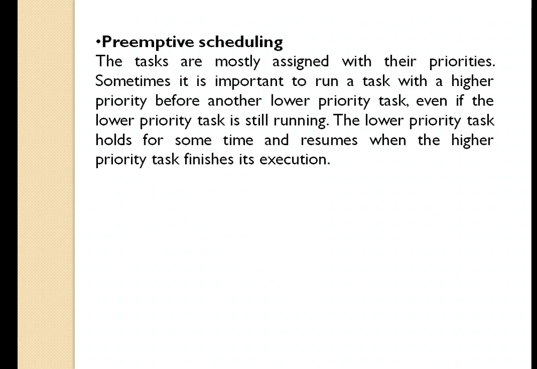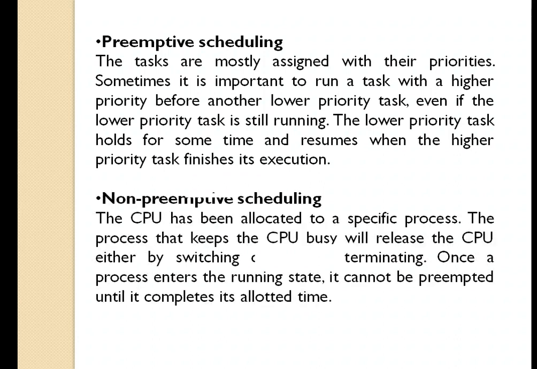So suppose now a lower priority process is being executed by the CPU, and at the same time a higher priority process arrives. In this case, the lower priority process will have to stop its execution and the CPU will take the higher priority process for execution. So such type of algorithms where one process has to stop its execution and the other process with higher priority will be taken for execution, such type of algorithms are known as preemptive scheduling algorithms.